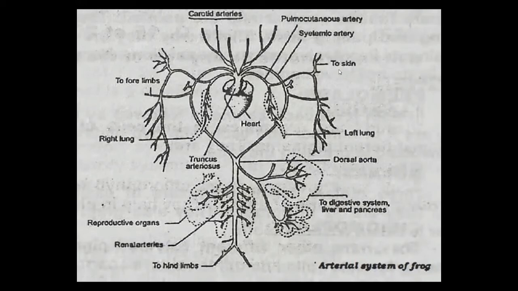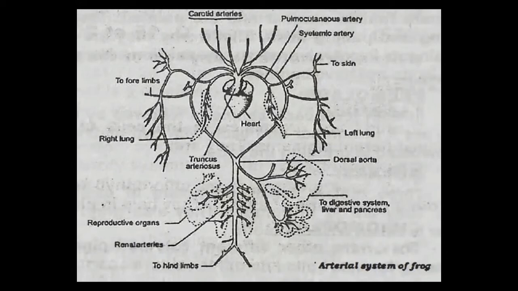The cutaneous artery goes towards the skin, as the frog respires through the skin as well. The pulmonary artery goes towards the lungs. Why? What is going on in the lungs? In the lungs, respiration: oxygen diffuses in and carbon dioxide diffuses out. So one step of gaseous exchange takes place in the lung. So when this artery comes into the lungs, which type of blood should it have? It should have deoxygenated blood.